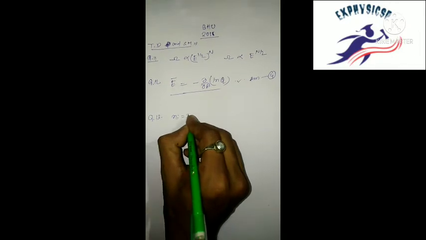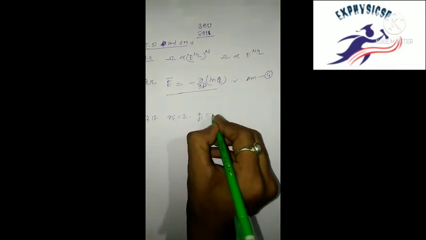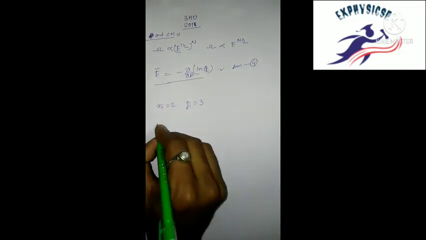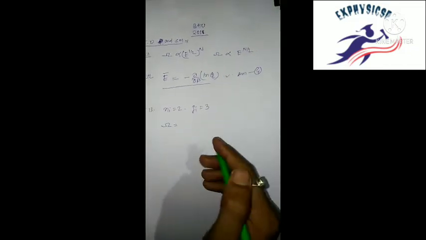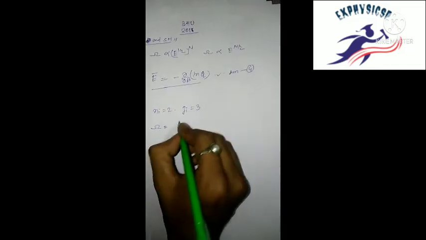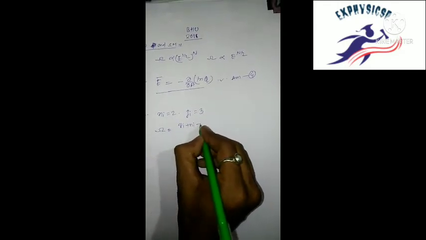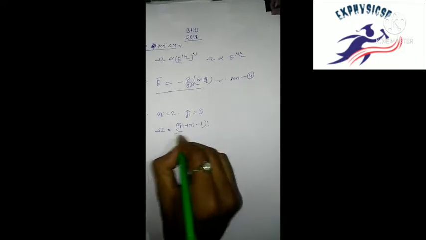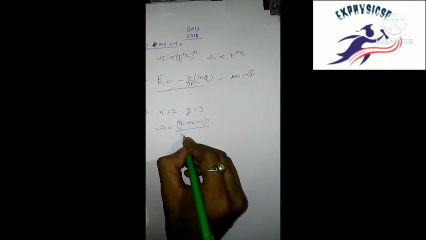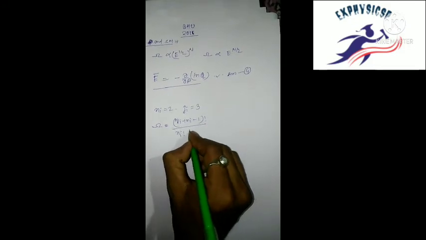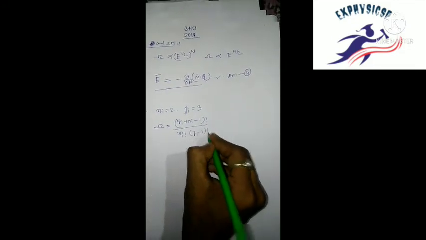Ni equal to 2, Gi equal to 3. So the total number of configurations, the microstates, we know is (Gi plus Ni minus 1) factorial by Ni factorial into (Gi minus 1) factorial.